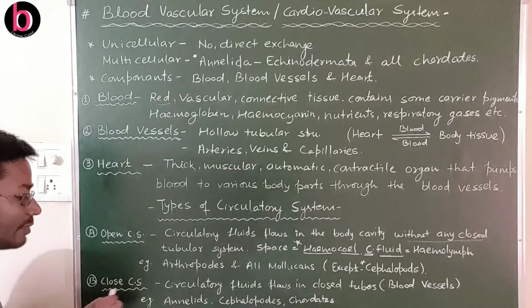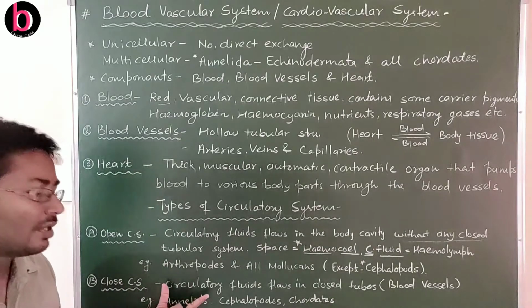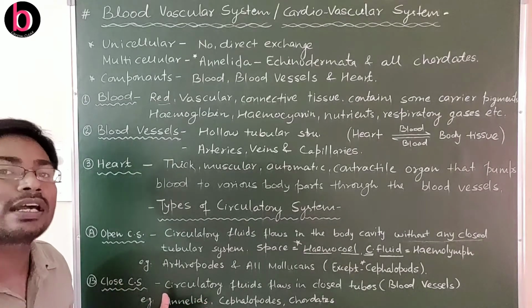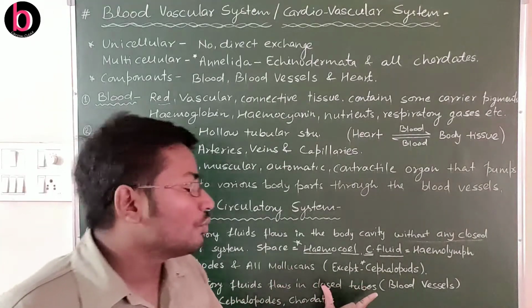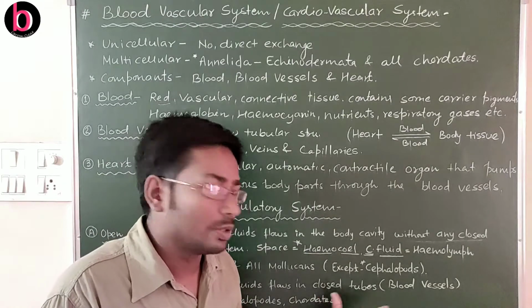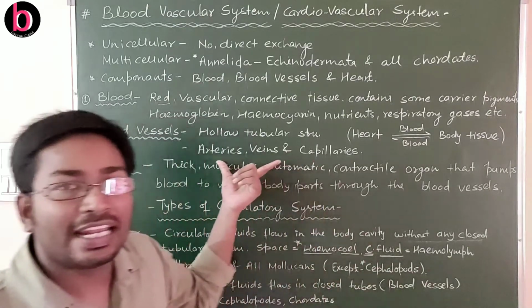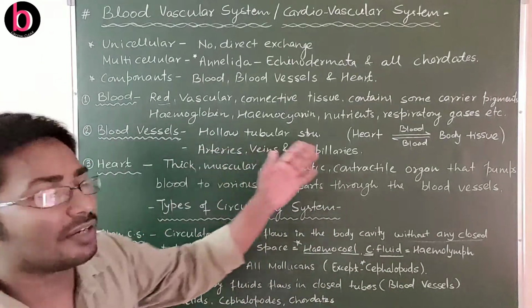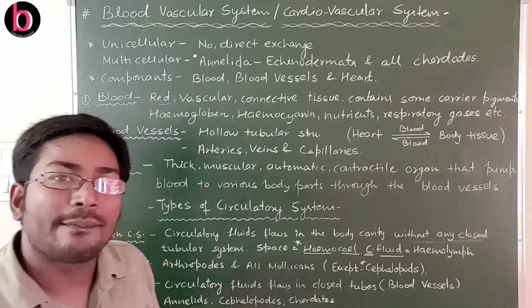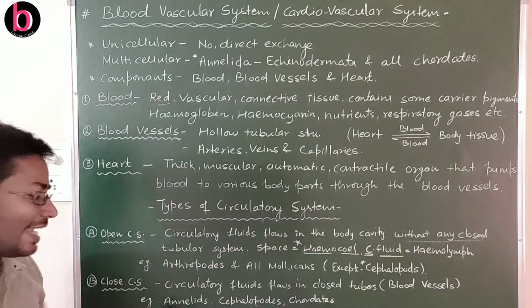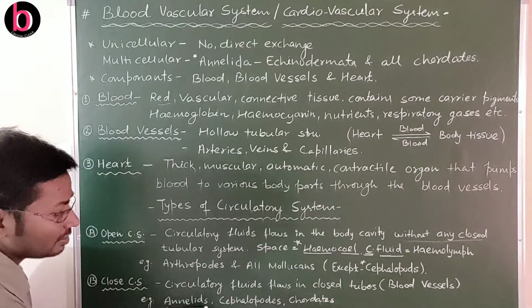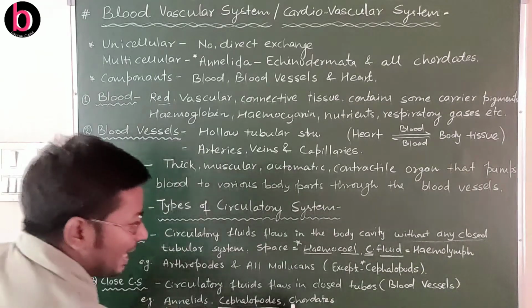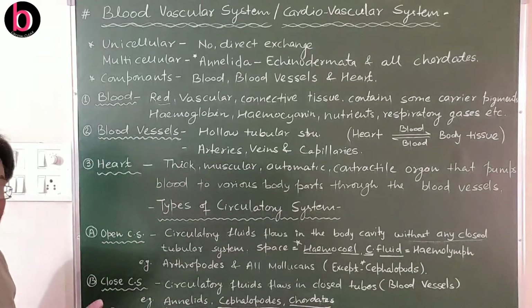Now the second one is the closed circulatory system. As the name suggests, closed means they have a closed tubular system, where the circulatory fluid or blood moves through closed tubes, that are blood vessels. Again here we discuss these three: arteries, veins and capillaries. Now what are the examples for closed circulatory system? These are annelida, cephalopoda and chordates, especially vertebrates.